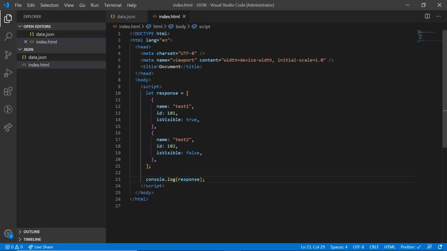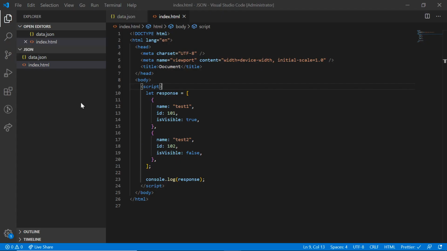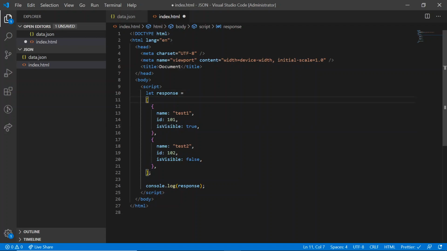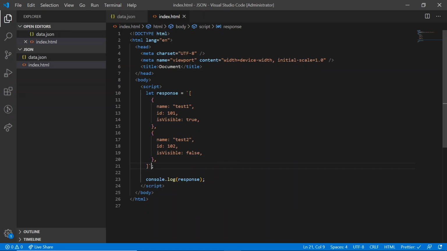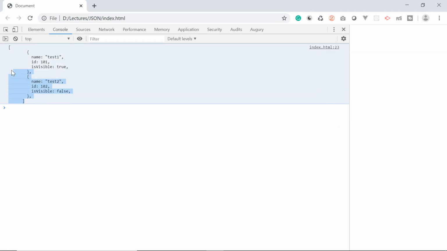Let's run this HTML file. Here in the browser you can see both the properties that I had created earlier in the JSON file. You can see the value. Now let me tell you, generally when we get the data from the server, it is in string format. So let's convert this response into a string by using backticks. And now I am going to print it again, saving it. Reload the browser. Now you can see that the response which we are getting is of string type.